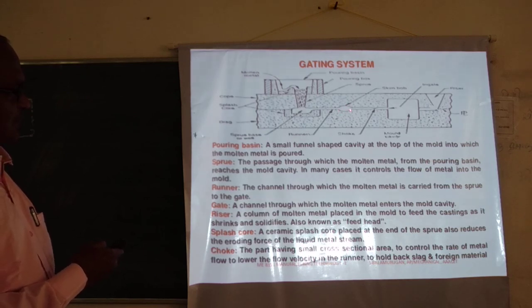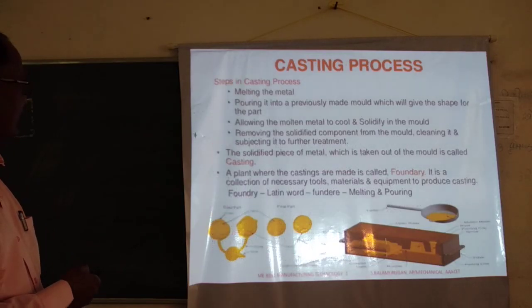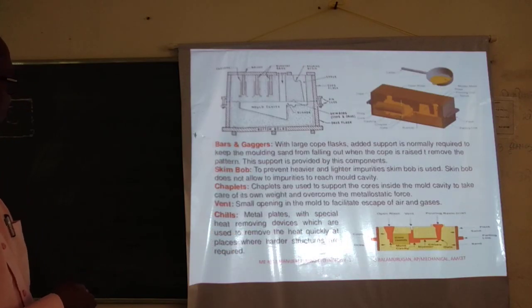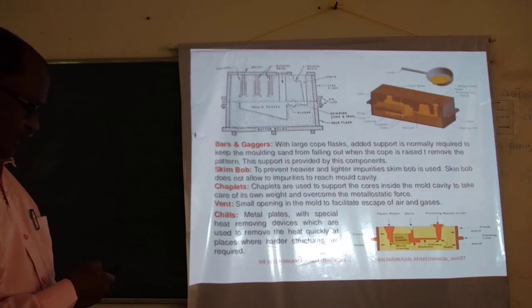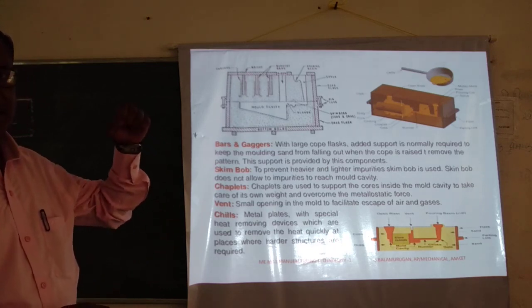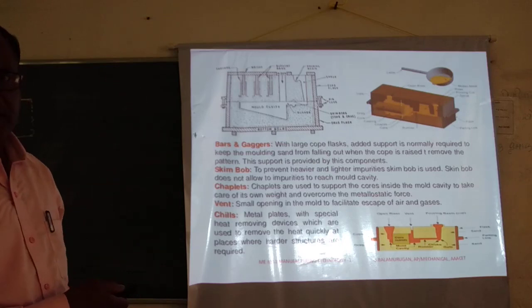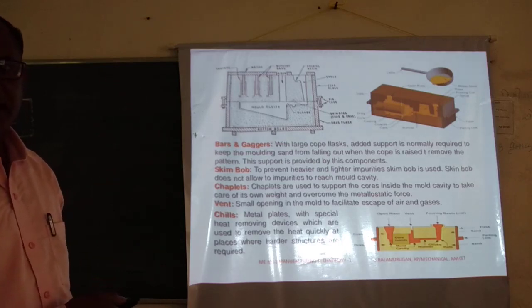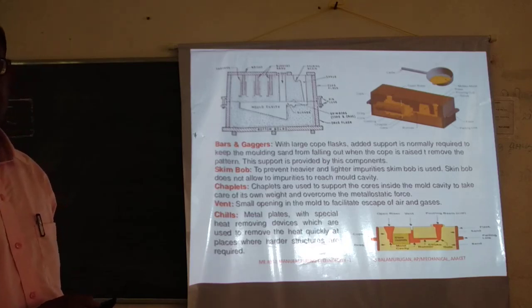So this will remove the impurities. Then, to escape the gases, a vent is provided. A vent wire is there, and you go on pressing that vent wire inside the mold cavity in order to let the gases escape. If the gases are not escaped, then gas bubbles form in the casting.